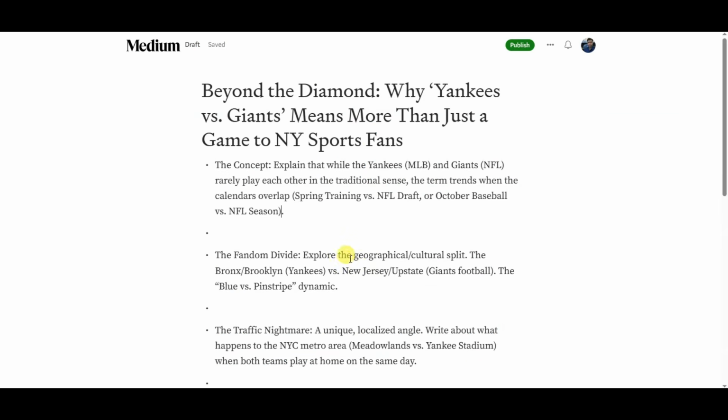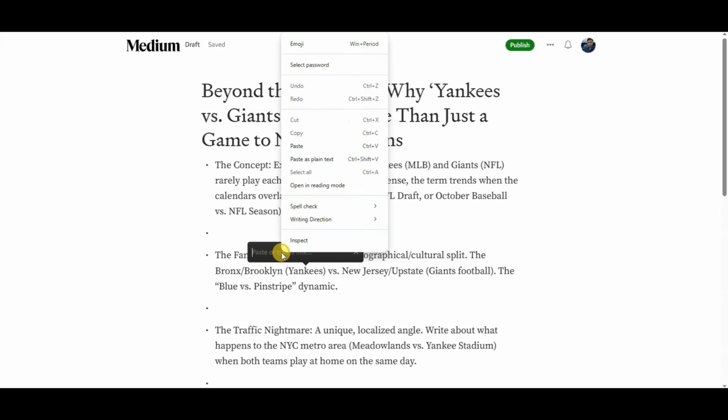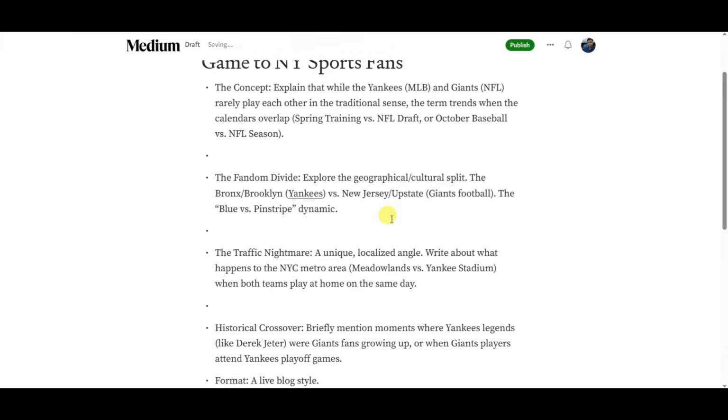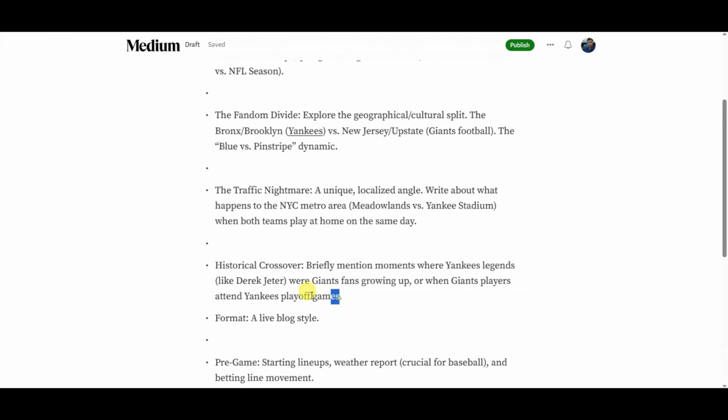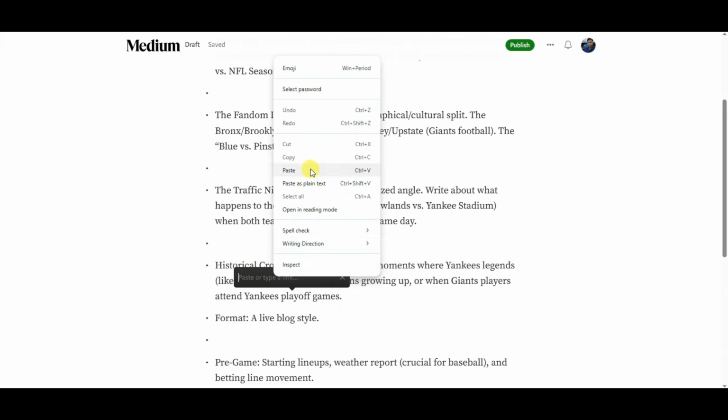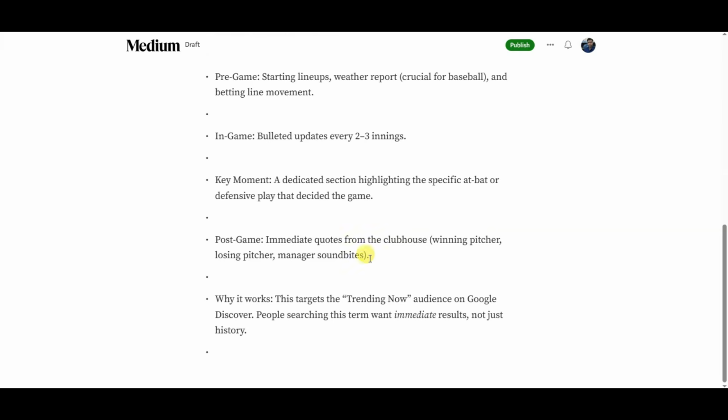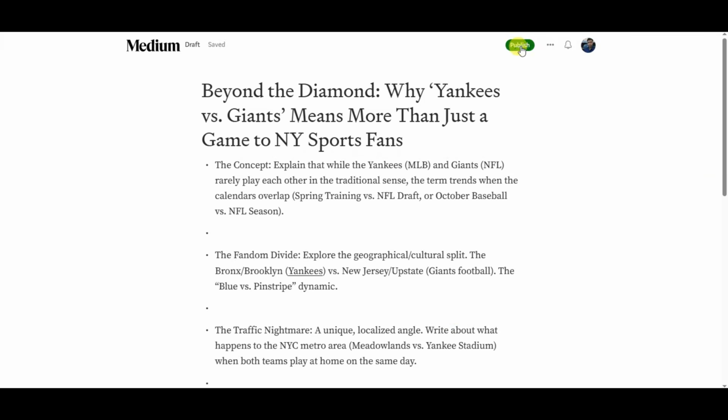Now go on medium.com platform. You can select any of this text. Now click on this link icon. Paste your smart link. You can scroll down. Similarly, you can select any of this text. Click on this link icon. Paste your smart link. You can select any of this text. Click on this link icon. Paste your smart link. Now you can click on publish button.